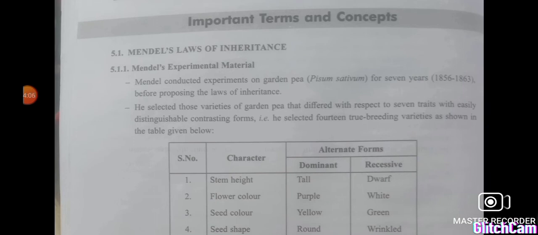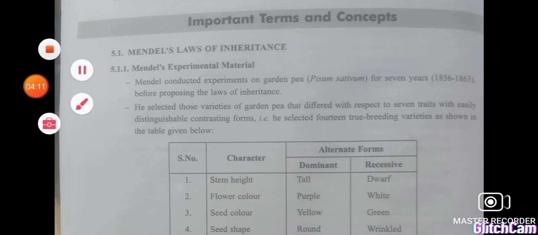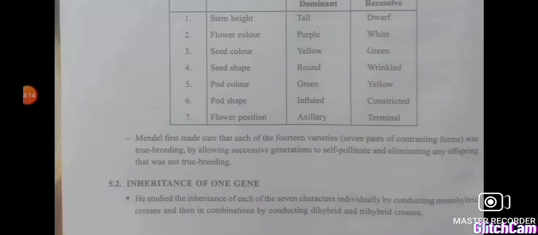Stem height, flower color, seed shape, pod color, pod shape, flower position. So these are the seven characters he took. And you see these all are having alternative traits.